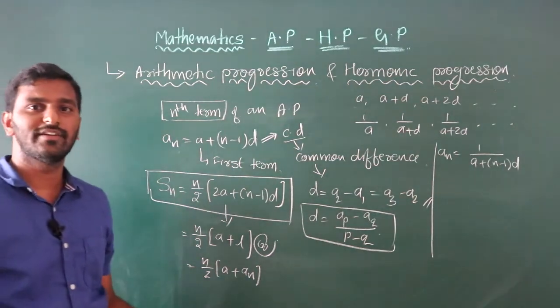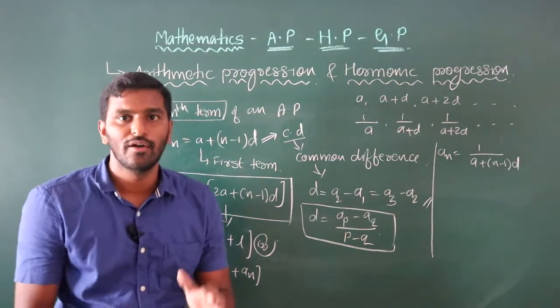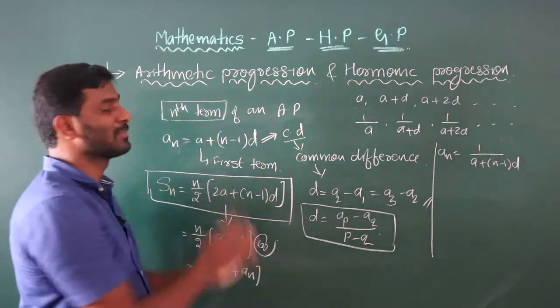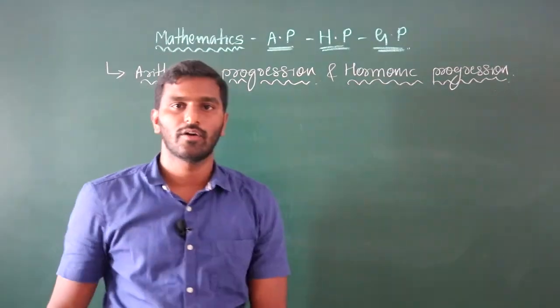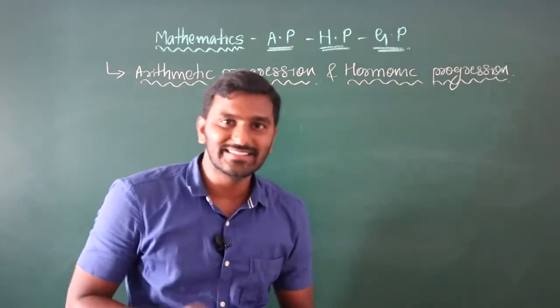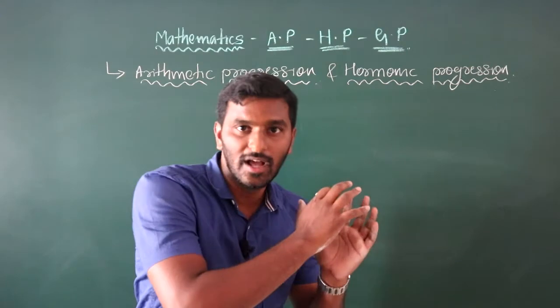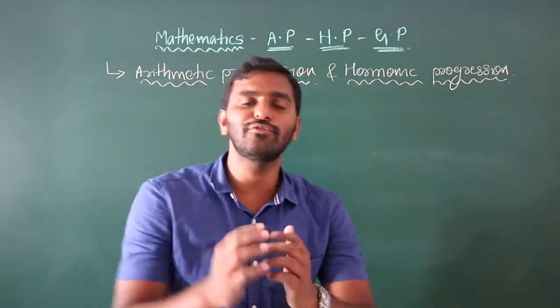So pause the video and note it down. I'll tell you the very important concepts of arithmetic progression. In a sequence, if it is in an exact, consecutive order, how do you find those numbers?